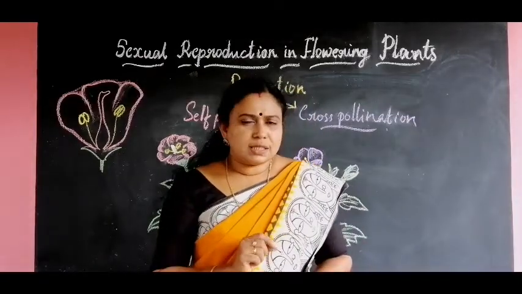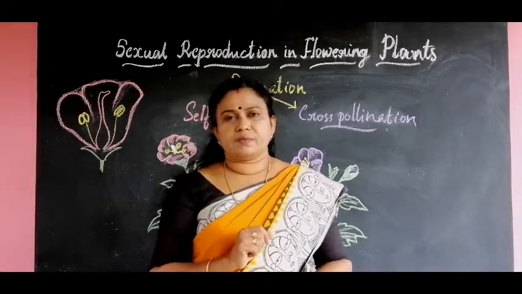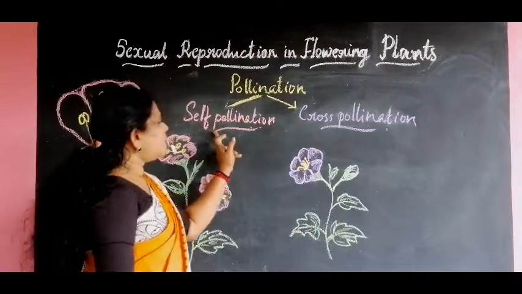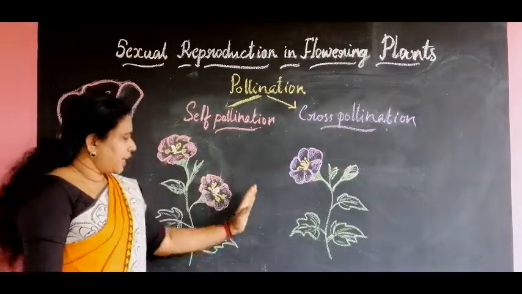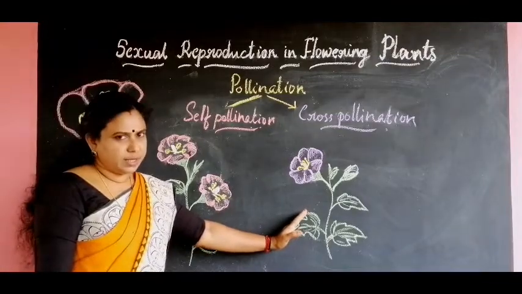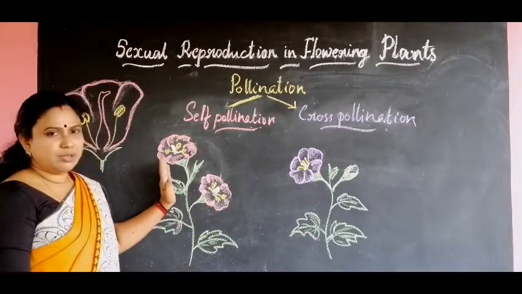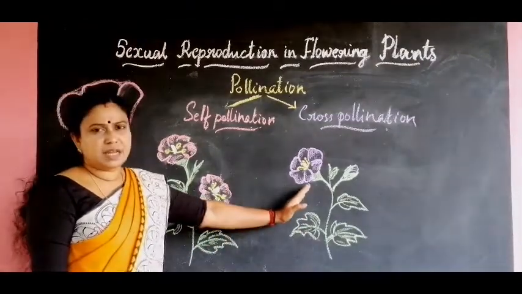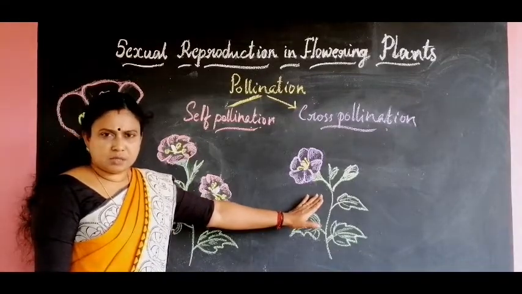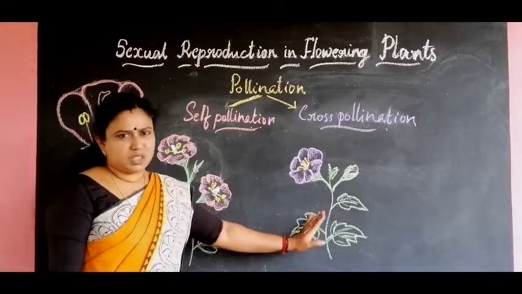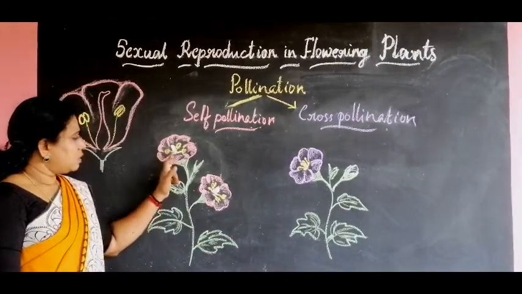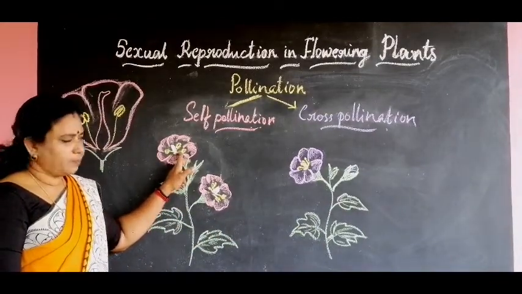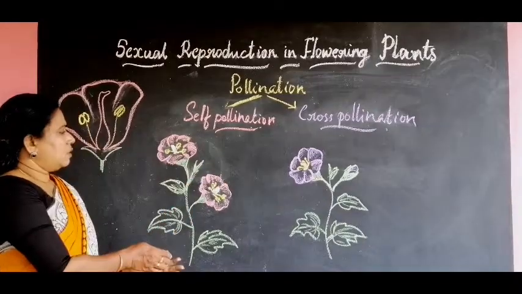The pollination can occur in two ways. They are self-pollination and cross-pollination. Here you can see two plants are drawn. One plant is having the rose flower and another plant is having the violet flower, but both the plants are the same species. Now the flowers are bloomed and the pollen grains are produced in all the flowers, and there